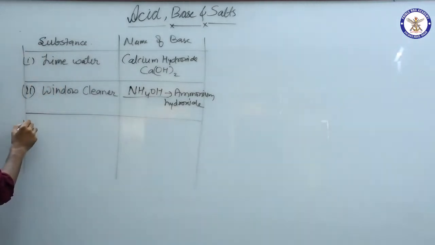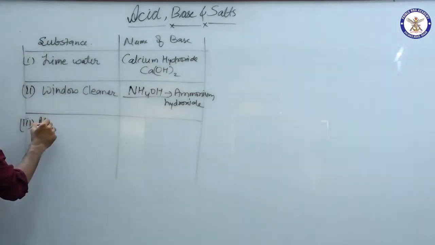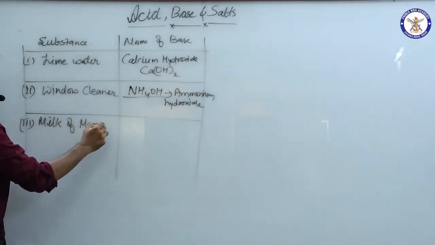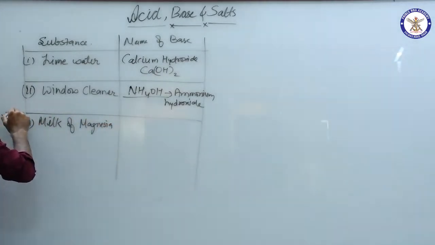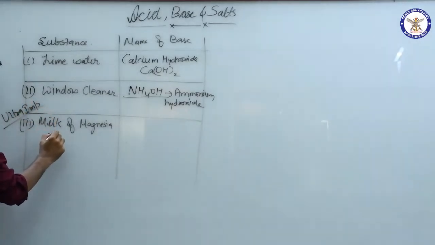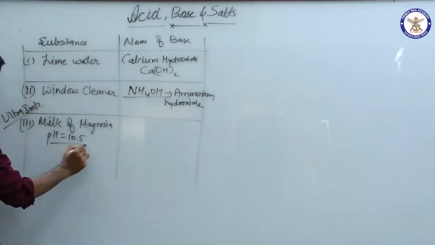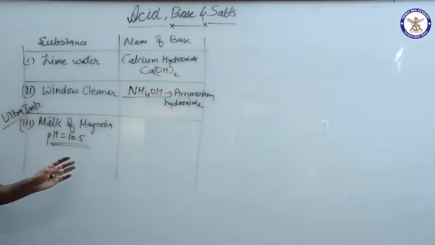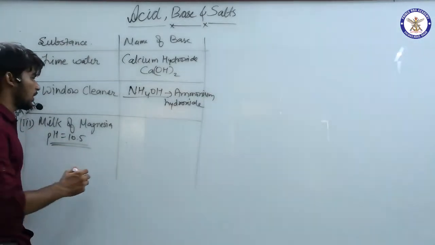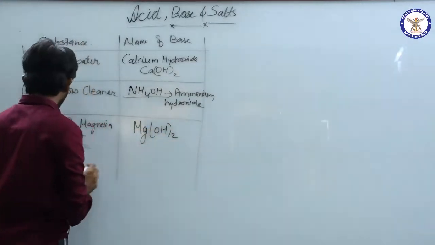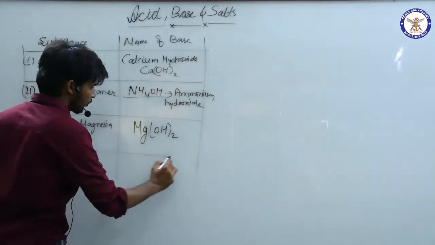Next one is milk of magnesia. See, it is ultra important. I tell you, and I am writing the pH value of that is 10.5. Remember this also, because this is very important. In previous examinations it has been asked many times. So milk of magnesia is Mg(OH)2, magnesium hydroxide.